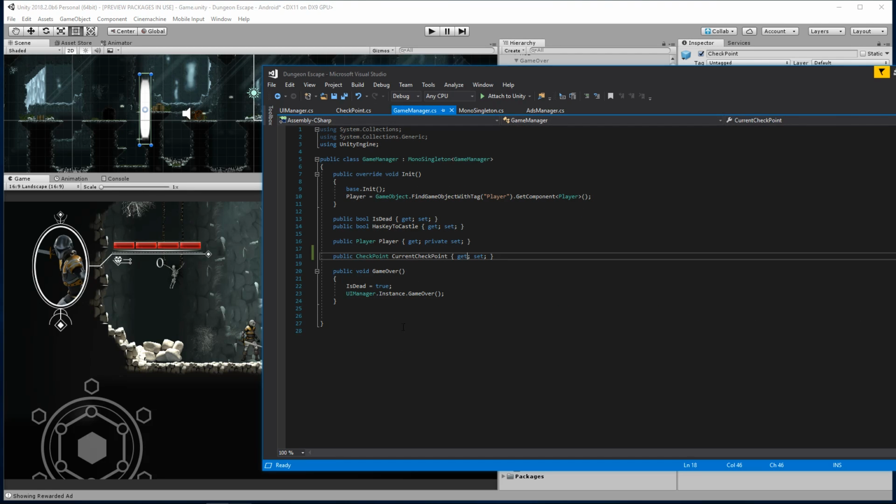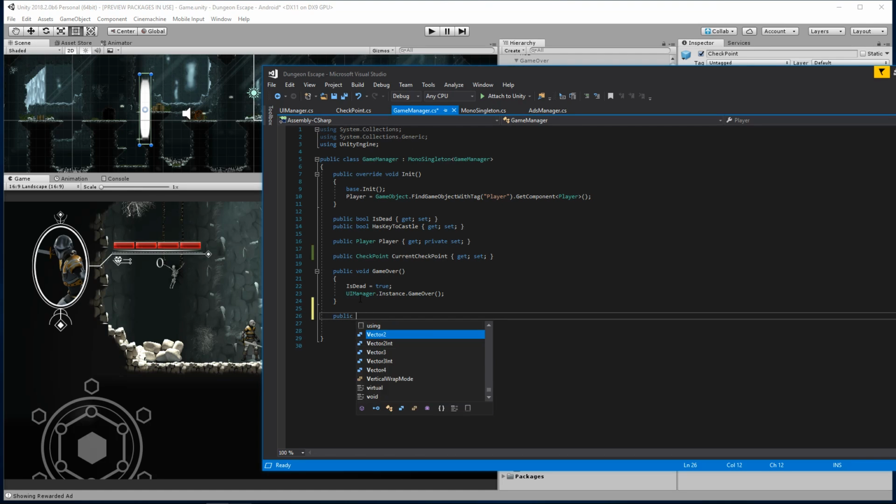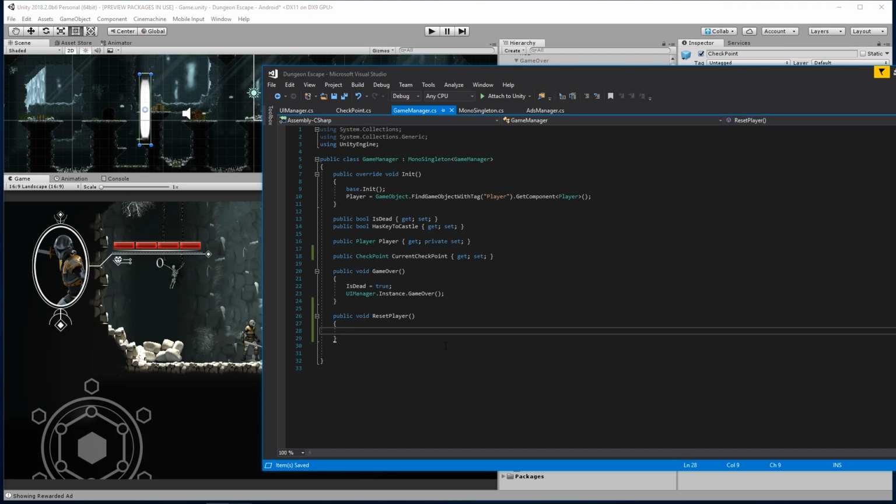To do that, we're going to go to our game manager here, and we're going to have a function handle this for us. So public void, let's call this public void reset player. This function is going to be handled for resetting us when we continue with an ad.